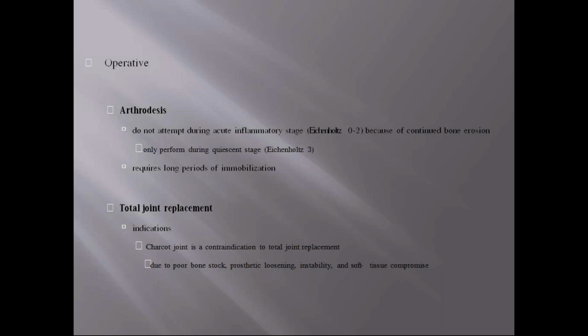Some might say total joint replacement, but in a Charcot joint it is a contraindication because there is excessive bone destruction. So there is poor bone stock and surrounding osteoporosis. There is prosthetic loosening, and the soft tissue is also compromised. So there is no good prognosis for a total joint replacement in Charcot's joint. Okay, thank you.